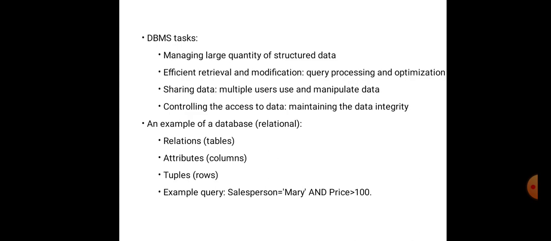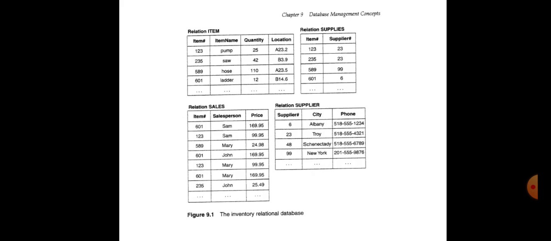An example of a database is relational: relations mean tables, attributes mean columns, tuples mean rows. Example query: salesperson equal to Mary and price greater than 0. See, the relation item, that is, the relation is nothing but the table, and the table name is item. Relation supplies is a table, like that. Relation sales, relation supplier. They have some records, the inventory relational database.